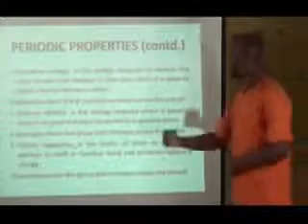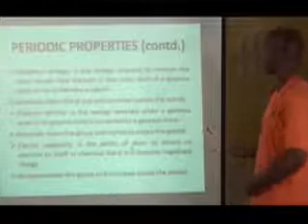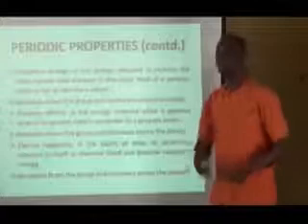Electronegativity is the ability of an atom to attract electron to itself in a chemical bond and become negatively charged. So it decreases down the group and increases across the period. This is periodic table and periodicity of element.